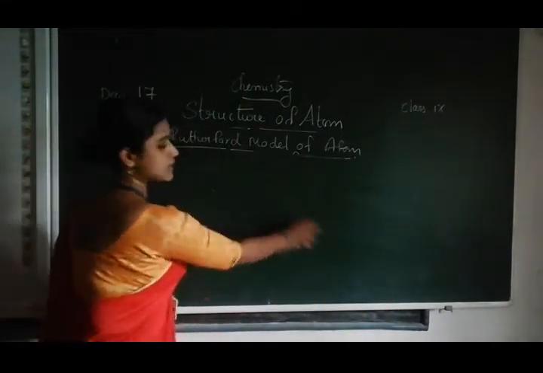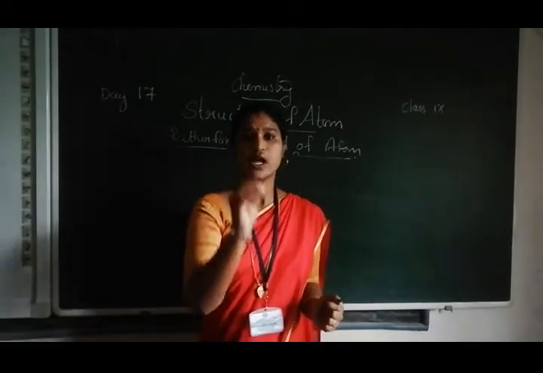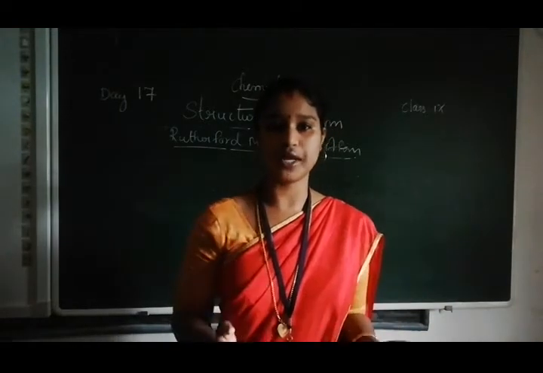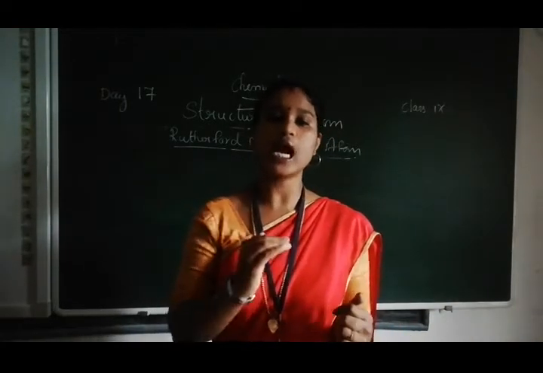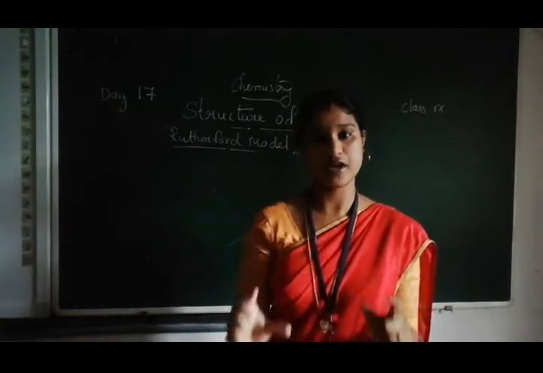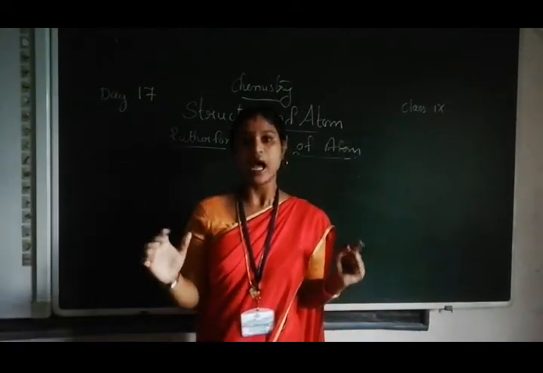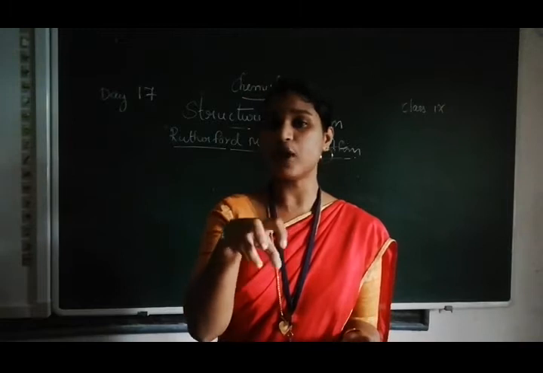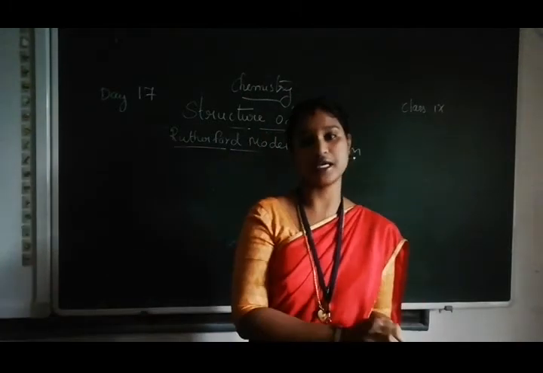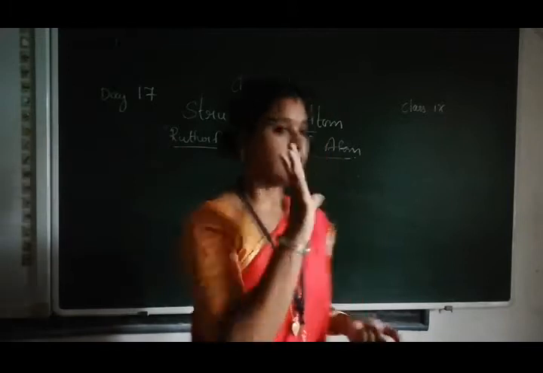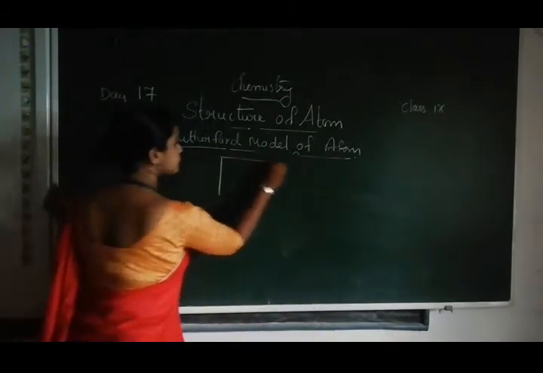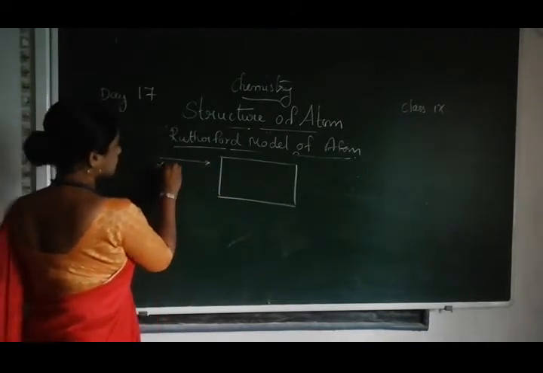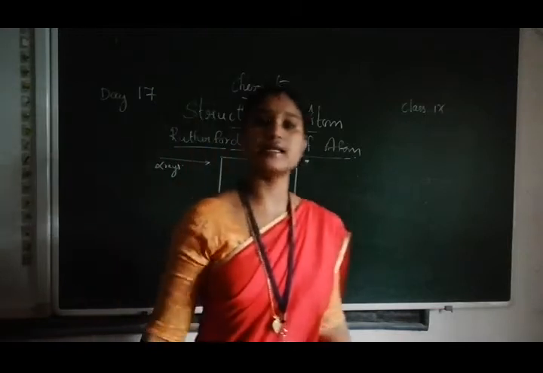During this passage, he made certain observations. Let's discuss the observations. This is the golden foil he took, and this is the alpha rays he took to conduct the experiment.